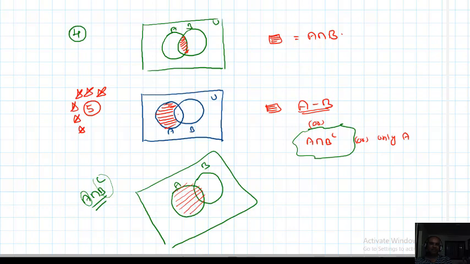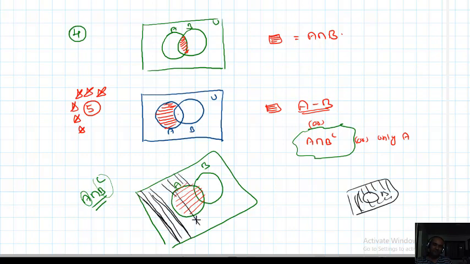Next, shade B complement. This is B. B complement is outside B only. So I want to shade B complement with vertical lines. B complement is everything except B, no?